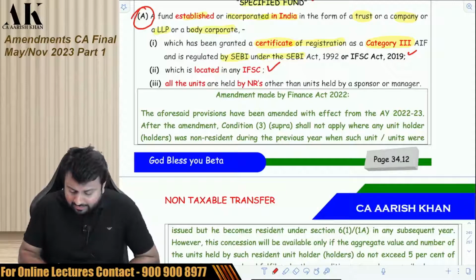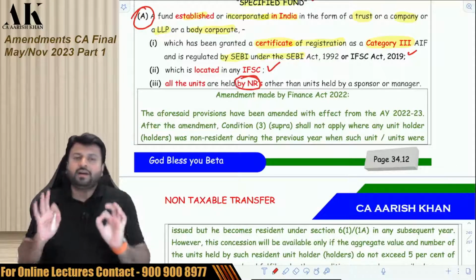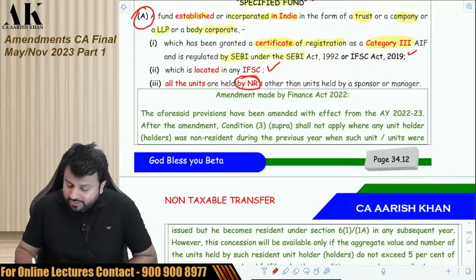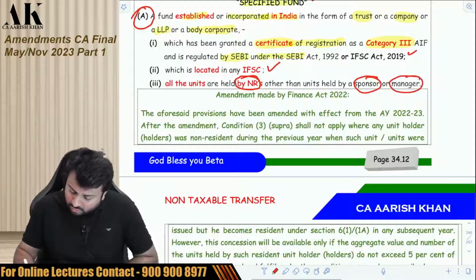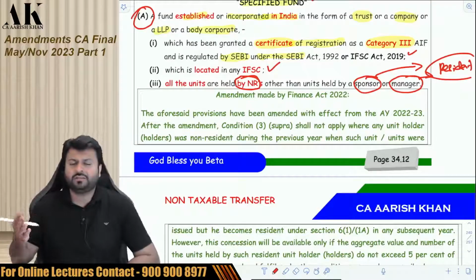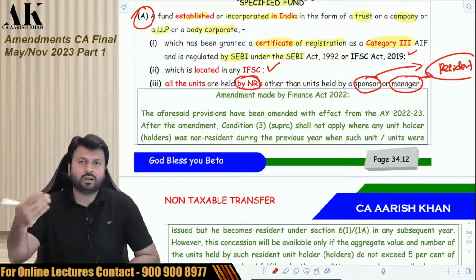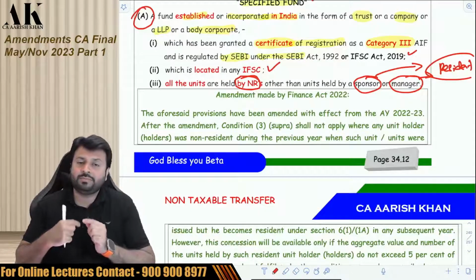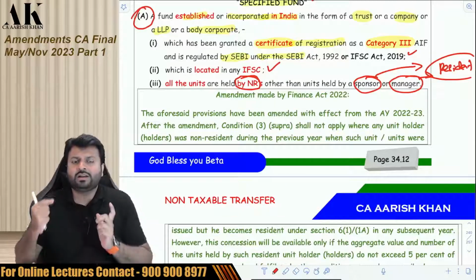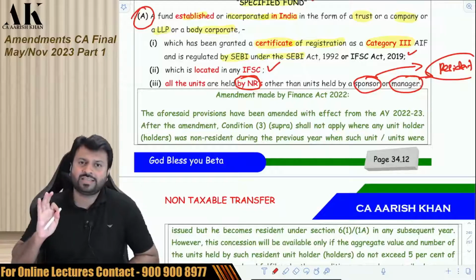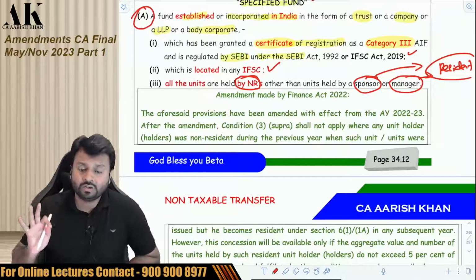All the units are held by non-residents. So the fund has, suppose, 100 units. All the units have to be held by non-residents other than the units held by the sponsor and manager. So the sponsor and manager can be residents. They are allowed to be resident. Sir, who is the sponsor? The sponsor is the person who has started the fund. Maybe the promoter of the fund can be called a sponsor. Sir, who is the manager? The manager is the person who is managing the funds. Maybe the fund manager can be called the manager. So the promoter, that is the sponsor, and the fund manager, that is the manager, can be resident. Rest of them have to be non-resident.